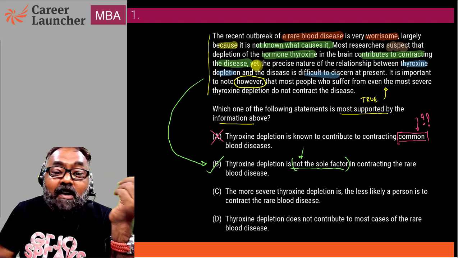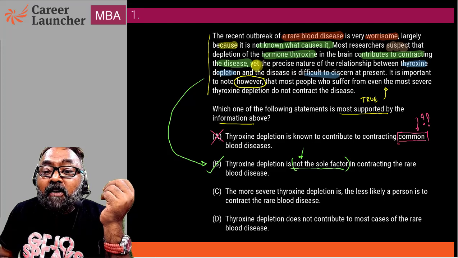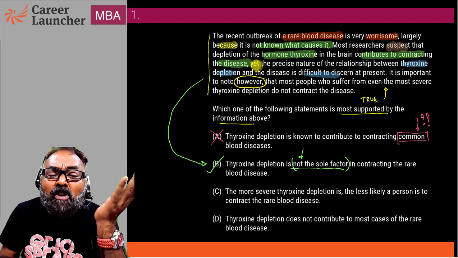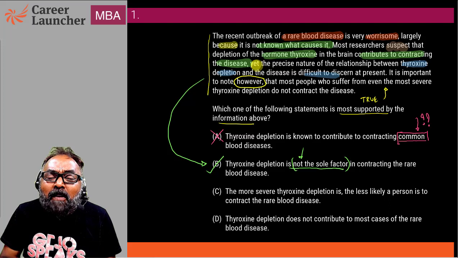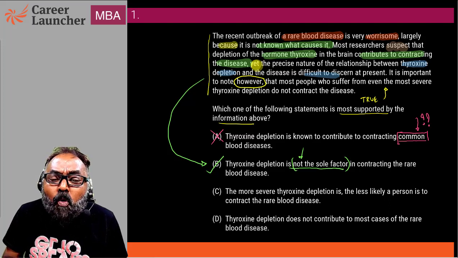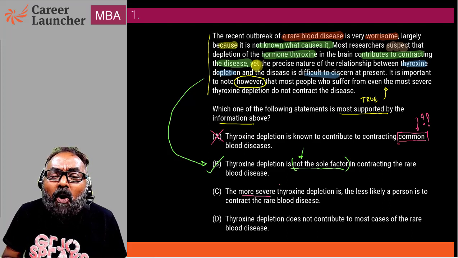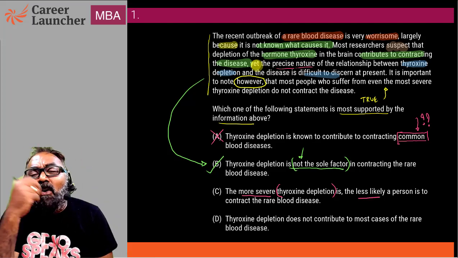Let's look at C. The more severe thyroxine depletion is, the less likely a person is to contract the rare disease. What kind of relationship is that, the more severe? So we don't know at what level of thyroxine depletion it is less likely. The precise nature of the relationship we don't even know.